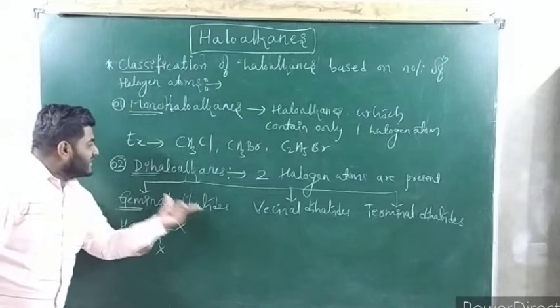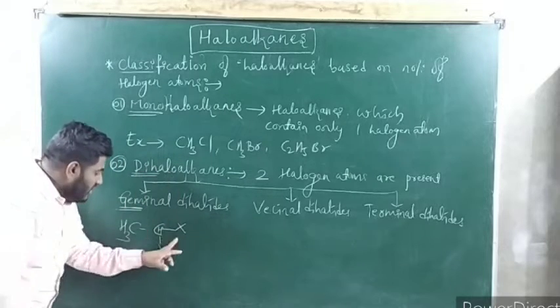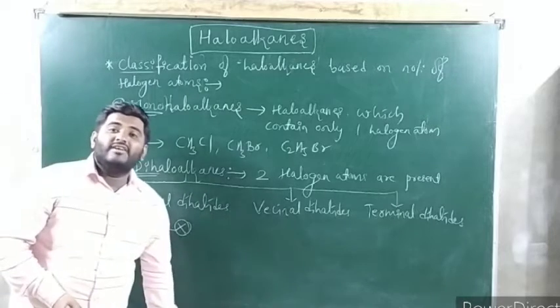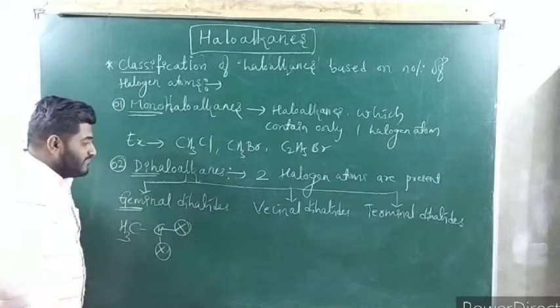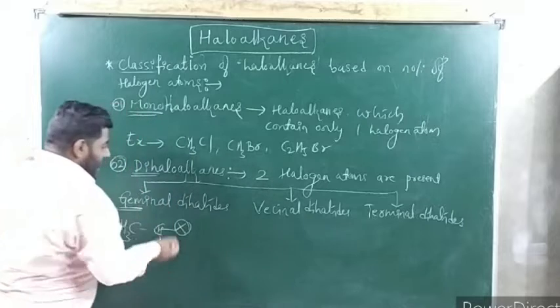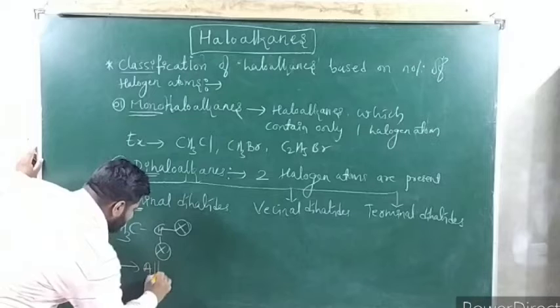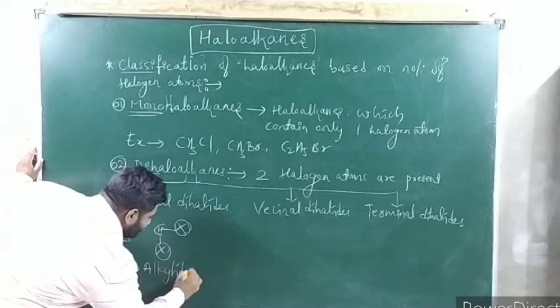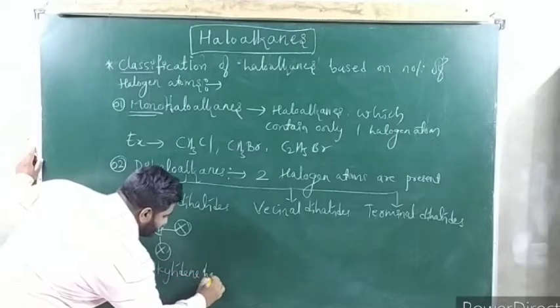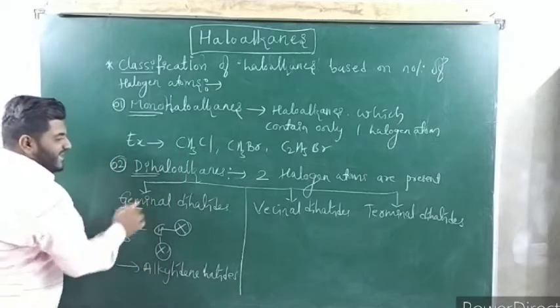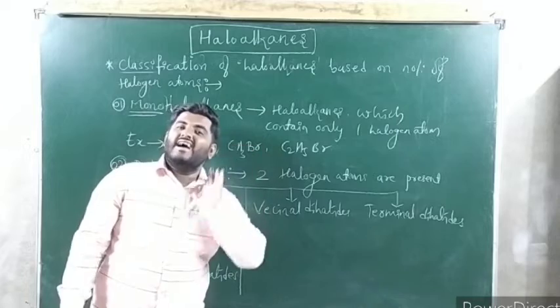Geminal dihalides are the dihaloalkanes in which both the halogen atoms are attached to the same carbon atom. These geminal dihalides are also known as alkylidene halides.